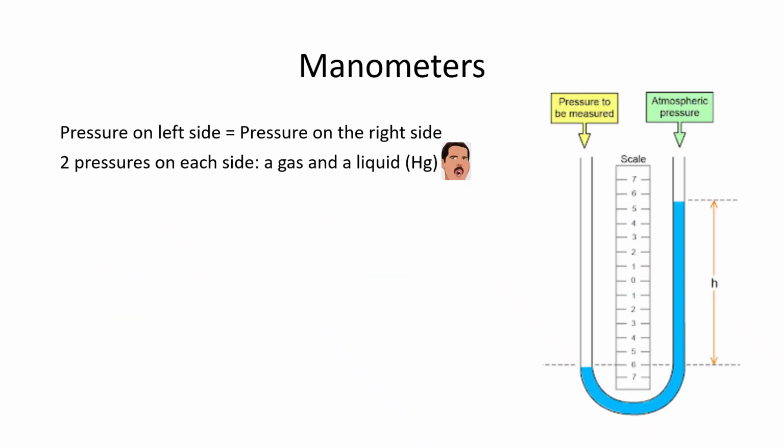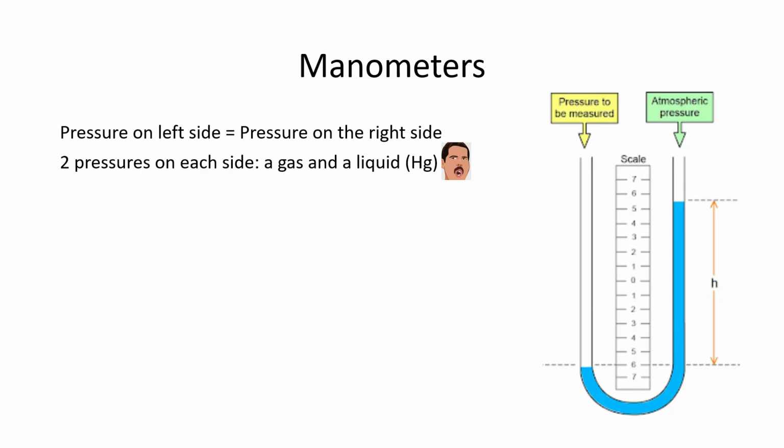Okay, going back to the manometer, one last little thing. A manometer is a device that I can use to measure the relative pressure of something I don't know. So in yellow on the left side is pressure that I don't know, of some gas or some liquid that I don't know. And on the right side is the atmospheric pressure. It's basically a tug of war. In blue, I have mercury. And what happens is the green pushes on the right, the yellow pushes on the left, and whichever one pushes with more force goes down further.